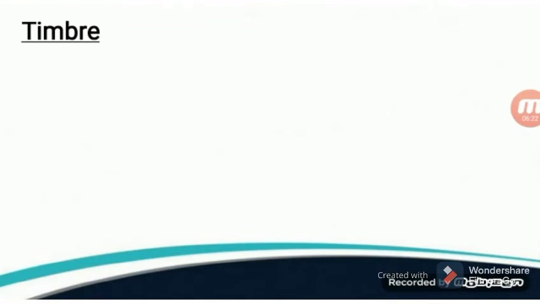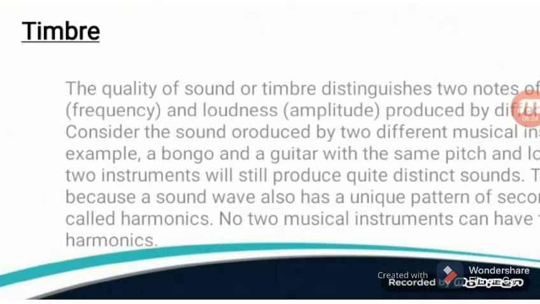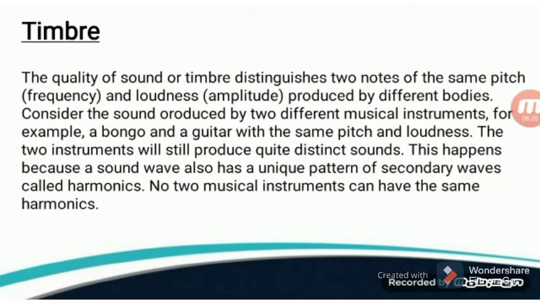Now we are going to study about timbre. The quality of sound, or timbre, distinguishes two notes of the same pitch, frequency, and loudness (amplitude) produced by different bodies. Consider the sound produced by two different musical instruments, for example, a bugle and a guitar with the same pitch and loudness.